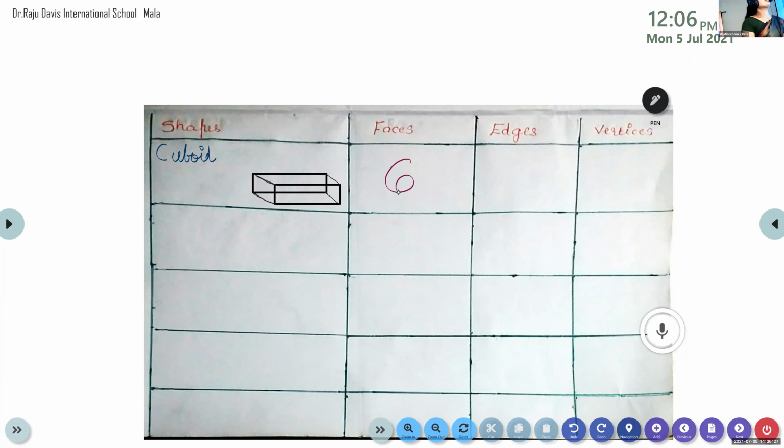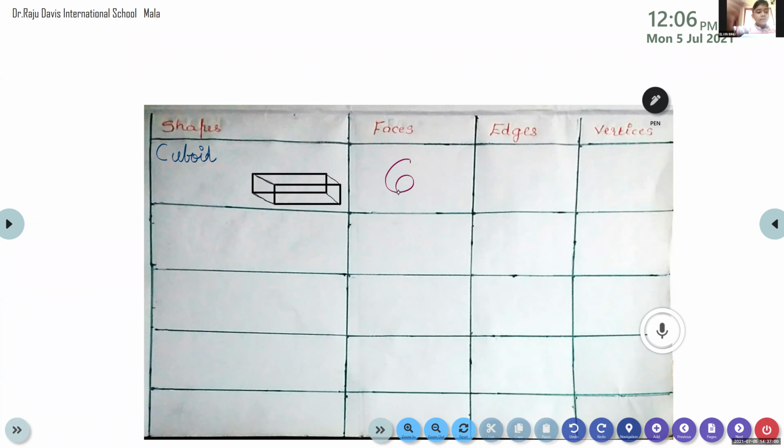Edwell, please unmute. Write this. For a cuboid, all the faces are in what shape? Rectangular shape. Very good. Now, Elvin, please unmute and tell me how many edges are there for a cuboid? 12 edges.